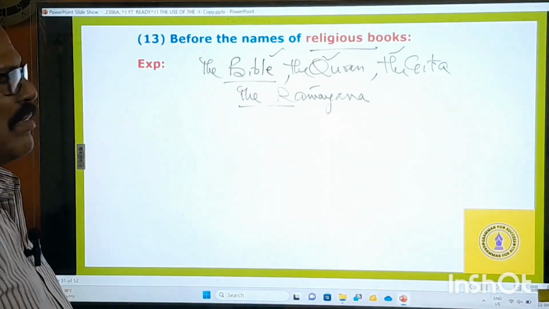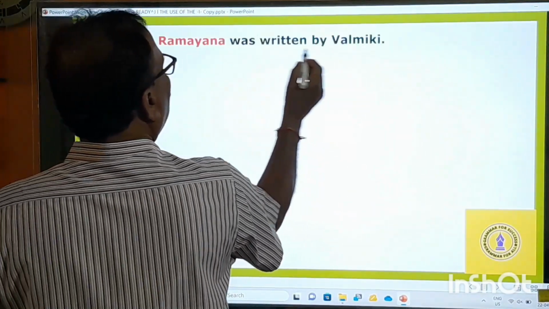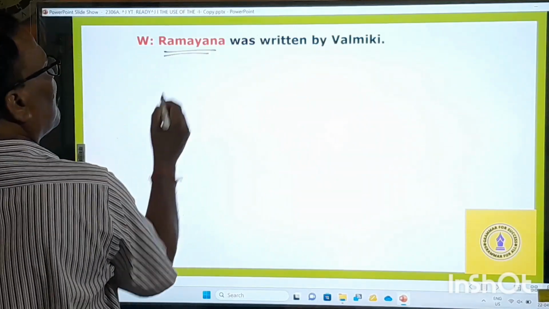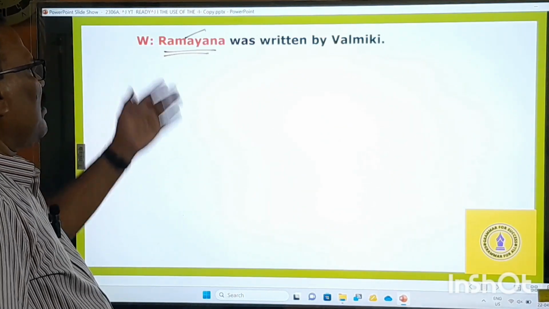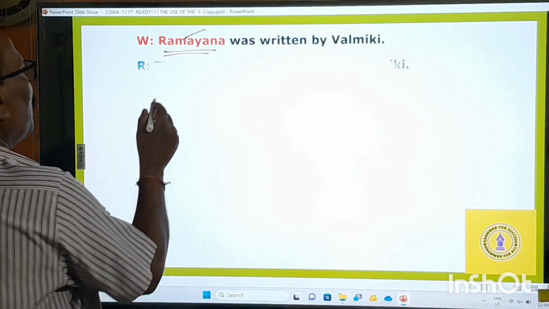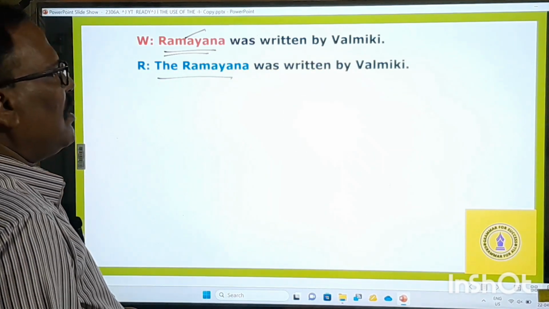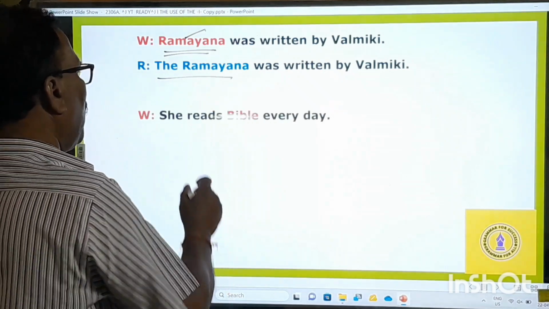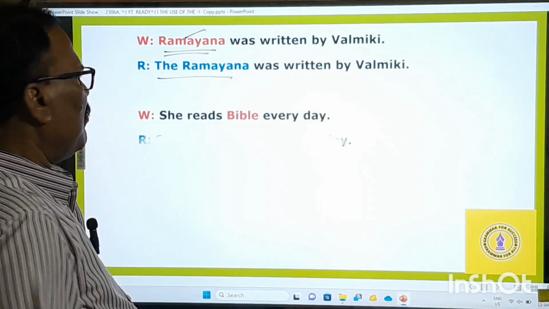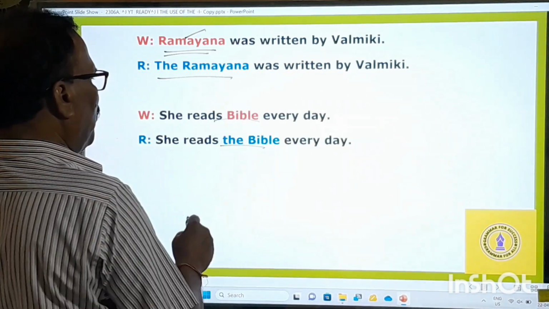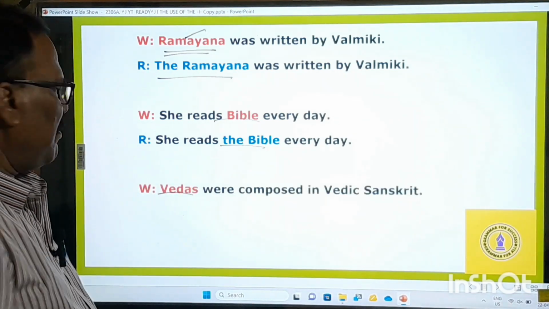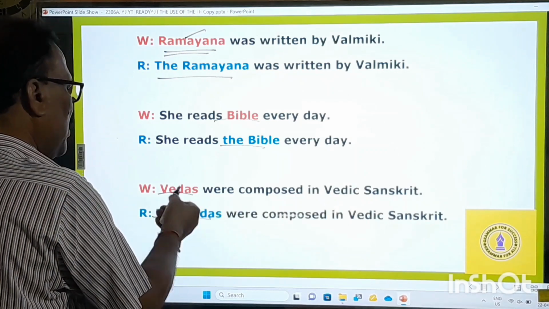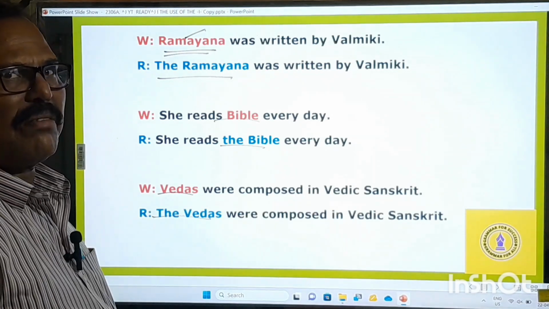Ramayana was written by Valmiki. Ramayana is a religious book. Before that, there is no definite article. Therefore, it's a mistake. What should he do? The Ramayana was written by Valmiki. Similarly, she reads Bible every day. Bible is a religious book, therefore the Bible. Vedas were composed in Vedic Sanskrit. The Vedas are also taken under religious books.